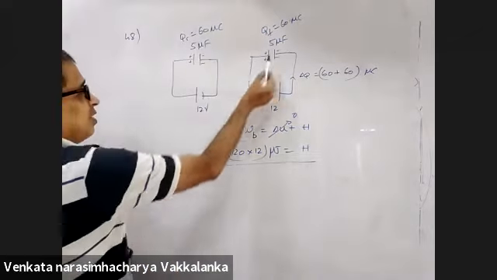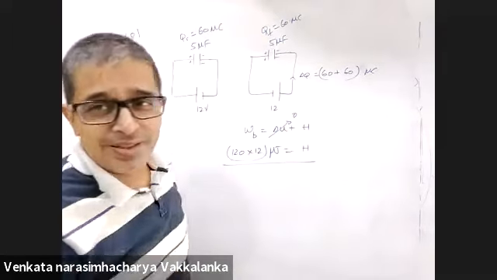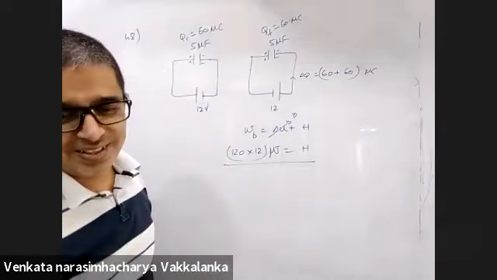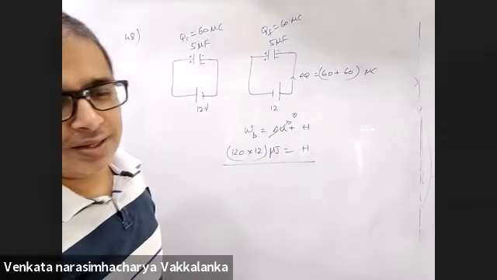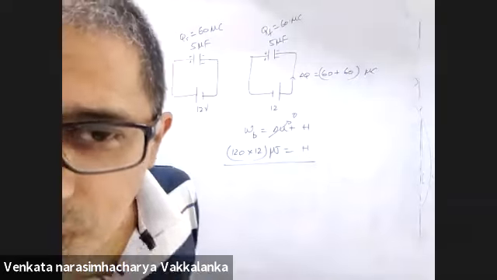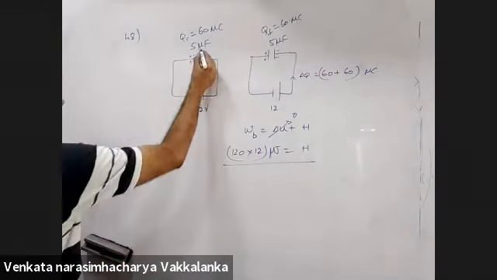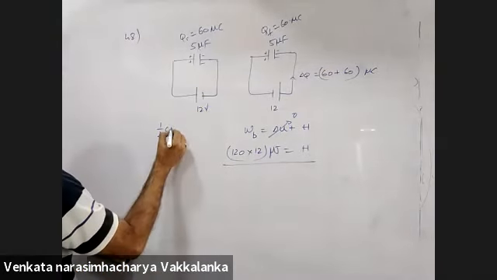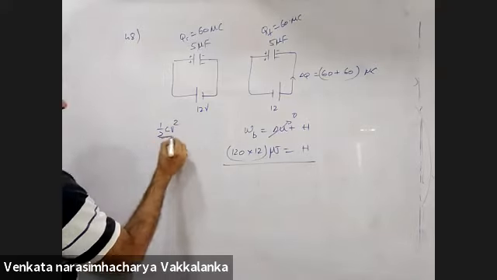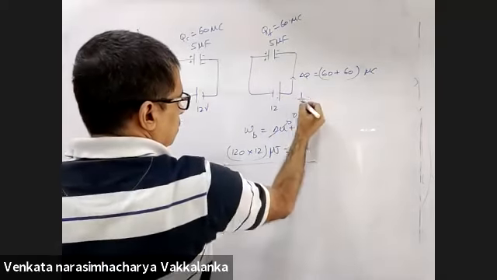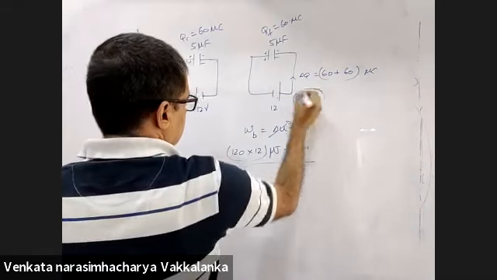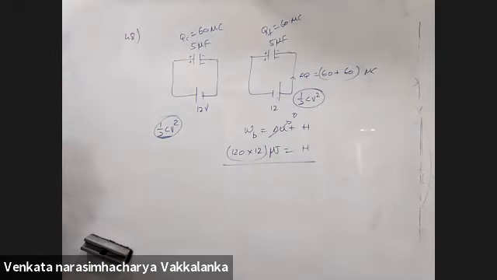Half CV square here and here is the same. Yes or no? C is the same, V is the same, half CV square, and you're squaring V. Right.